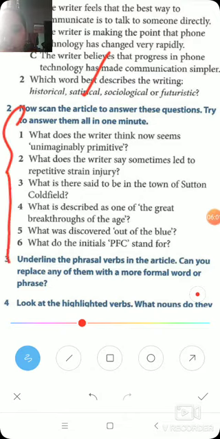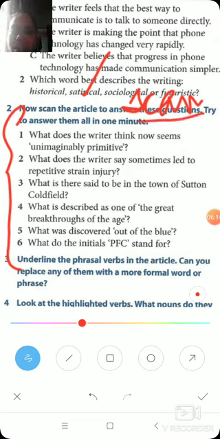This you have to scan the text, and you have to do it by yourself. Okay, you have to do it by yourself because it is based on your reading abilities. It means if you all have read it correctly as the way it should be read, then you all will get the answers right. So I already gave you time to read it. 1 day, 2 days were already given for you all to read the text.